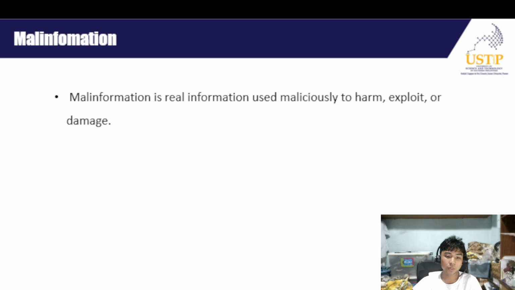Malinformation is when true or partly true information is shared in a way that harms someone, usually by taking it out of context or exposing private details without consent. So even if something is not fake, the way it is used or shared can still make it harmful.